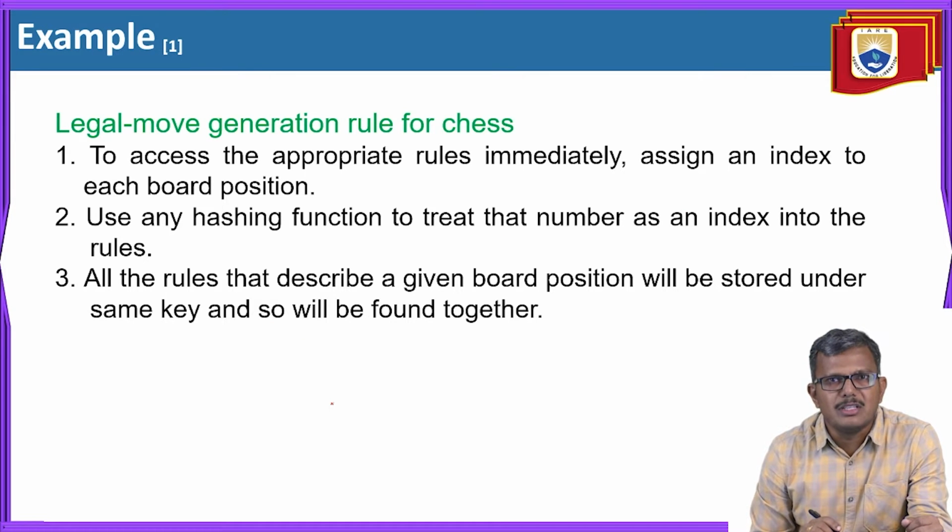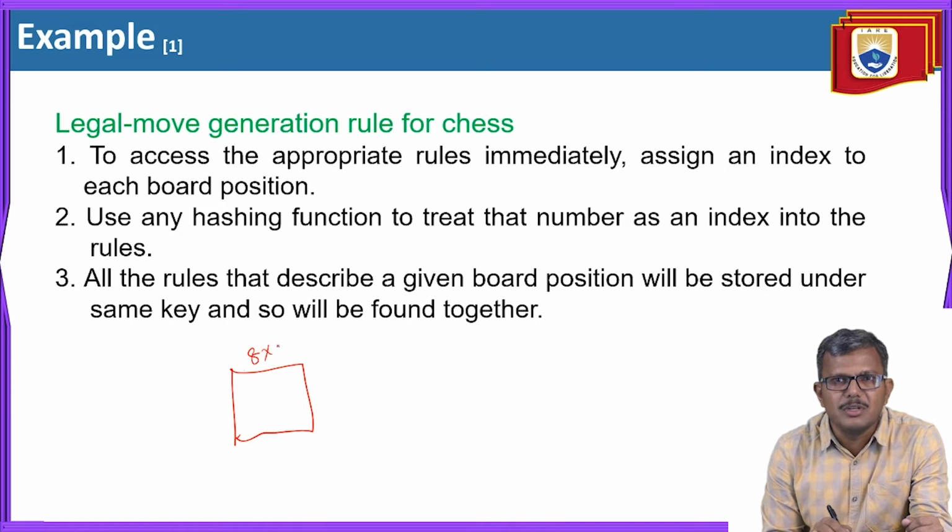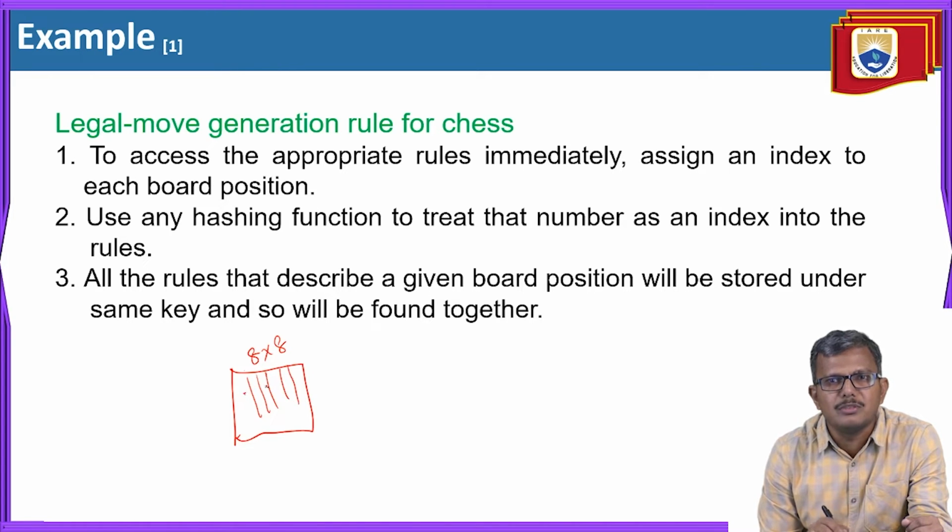We will take one simple example. Let us think that you are working with a chess playing game. As we know, a chess game is an 8 by 8 matrix representation. The board is 8 by 8, meaning you are going to see 8 columns and 8 rows.